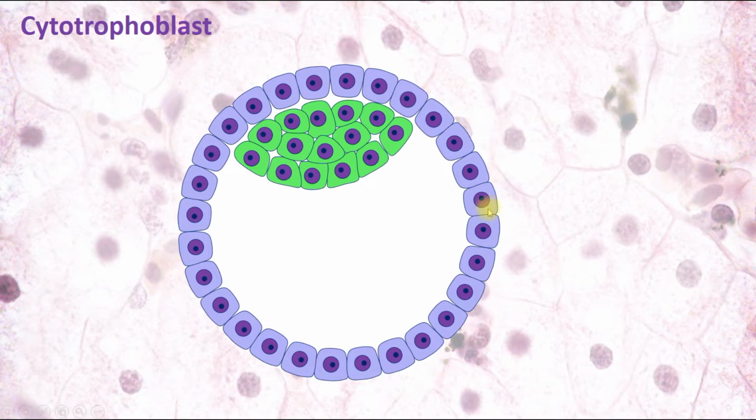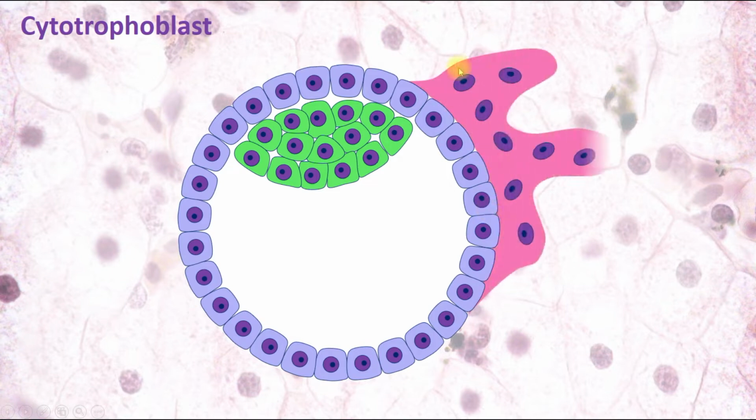They form projections like villi. Here we can see a villus, and its cell mass, which is a result of fusion of cells of the cytotrophoblast. Some cells migrate out from this layer and fuse, and their common cytoplasm exists with numerous nuclei.